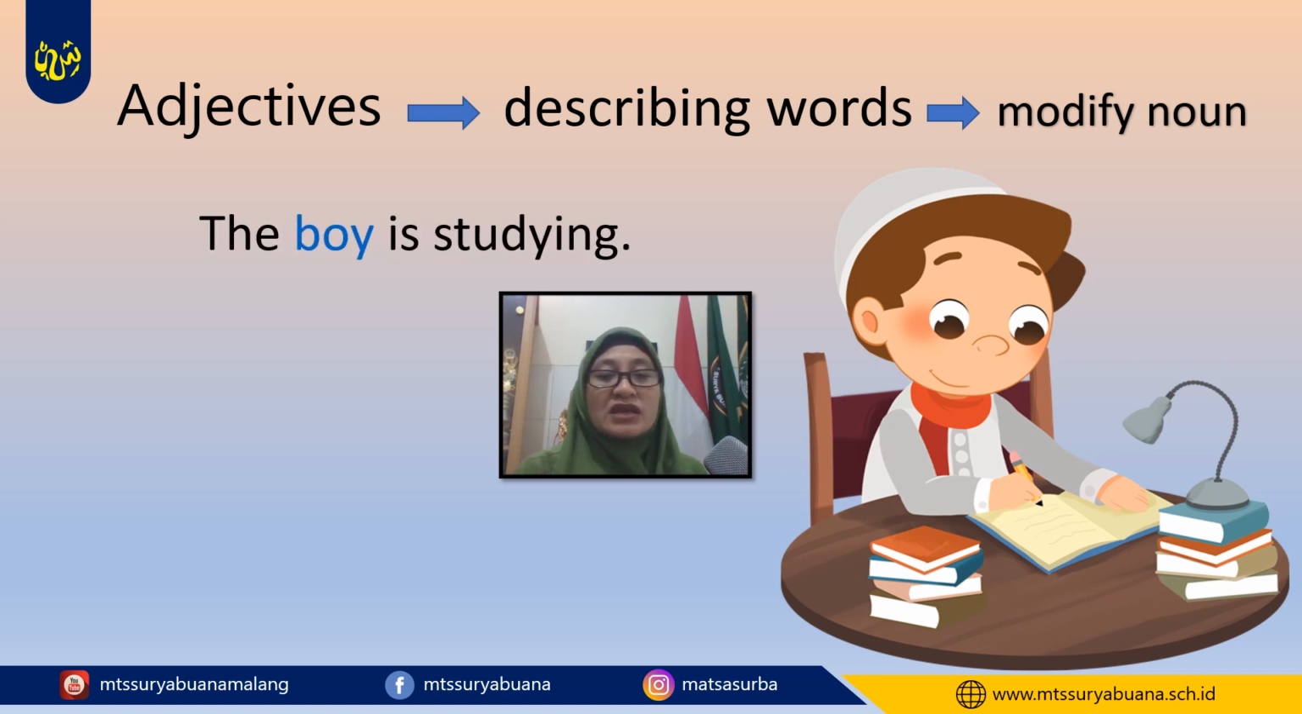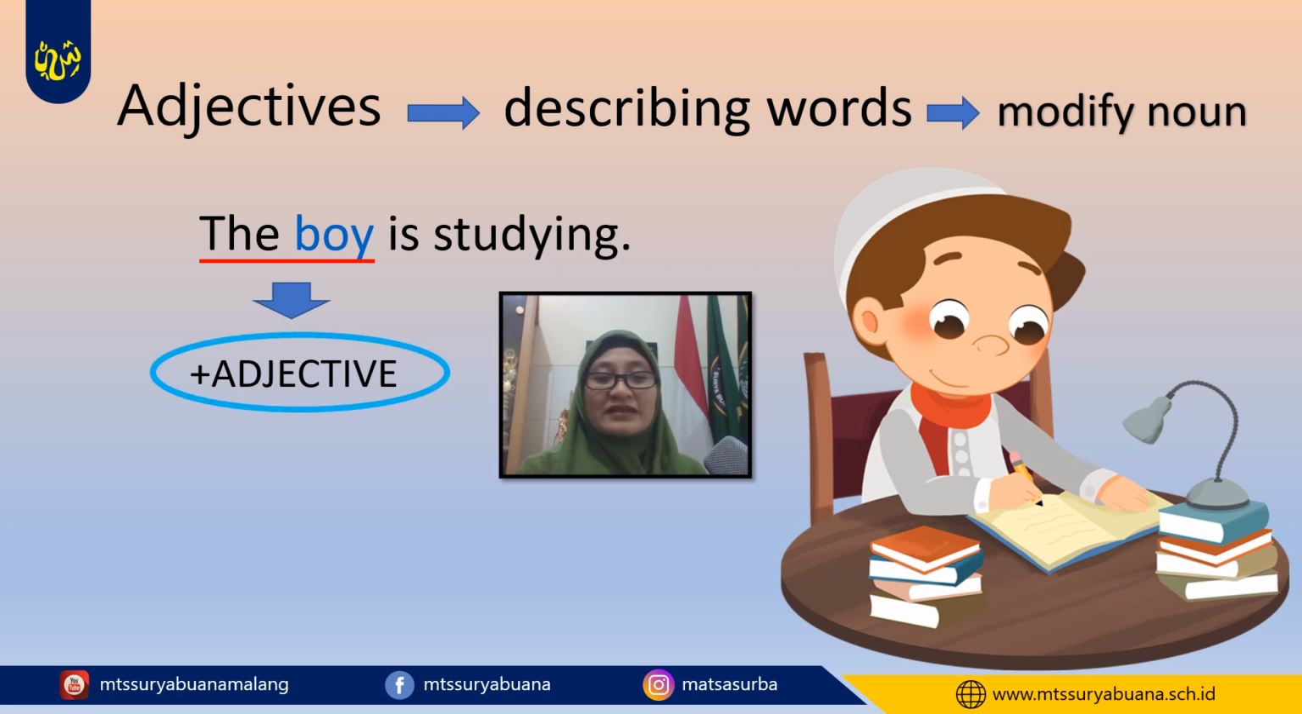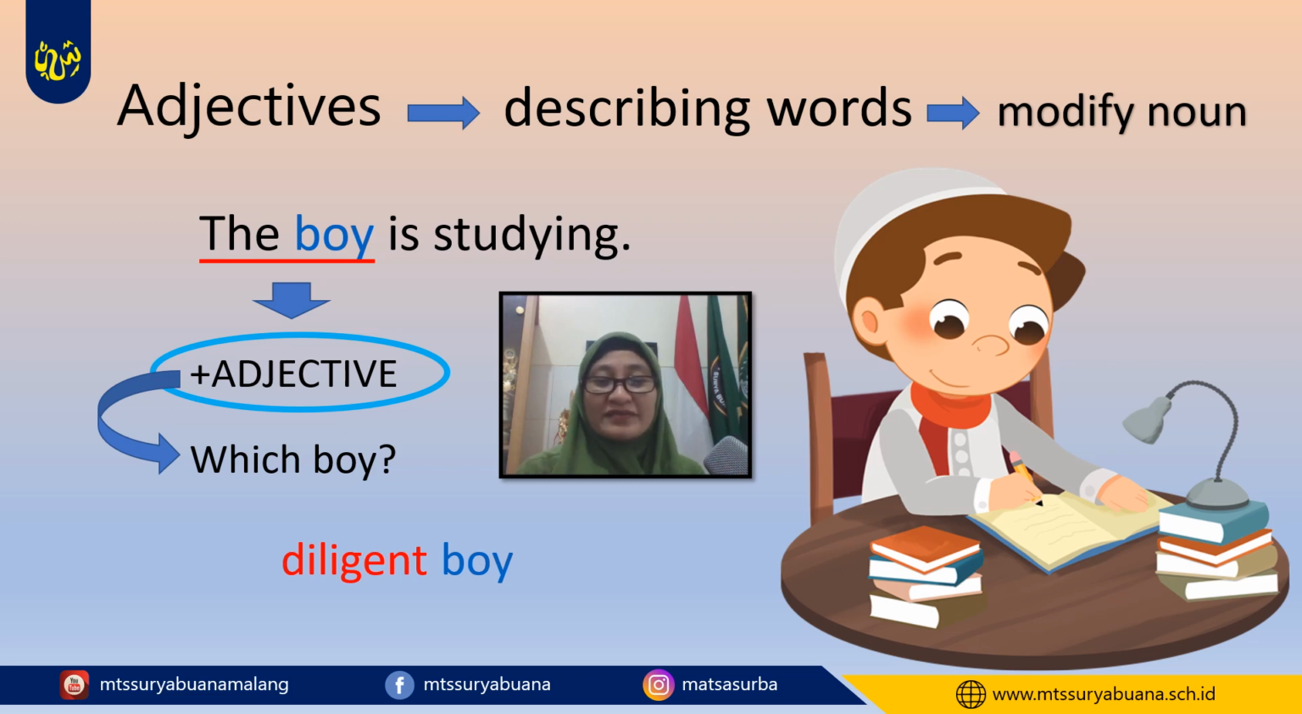Here's the example. The boy is studying. The boy is the noun. If we want to add an adjective, we have to ask which boy. The boy who is diligent. So, a diligent boy. We can say in a full sentence, the diligent boy is studying.